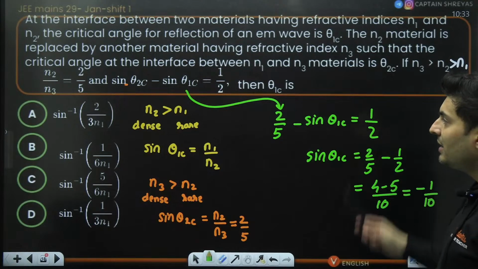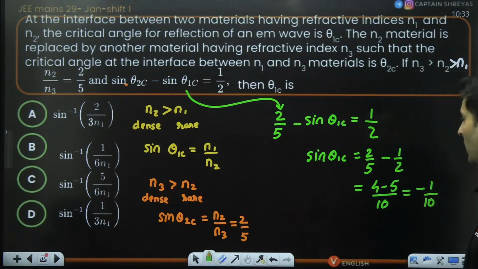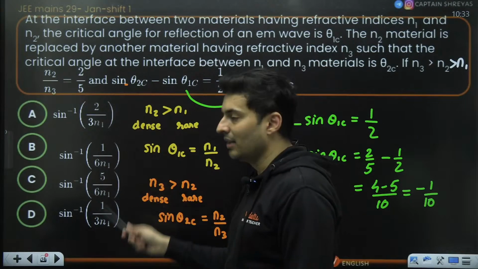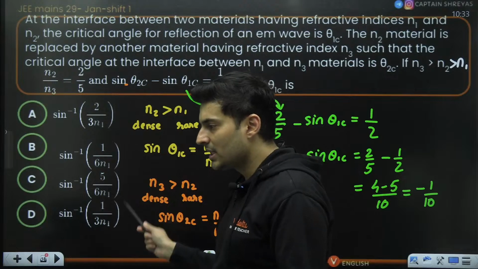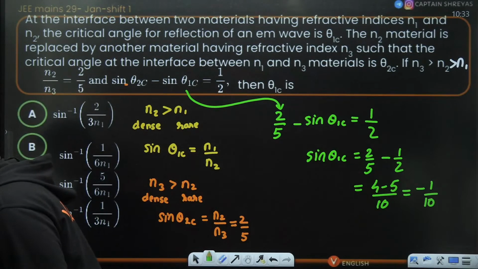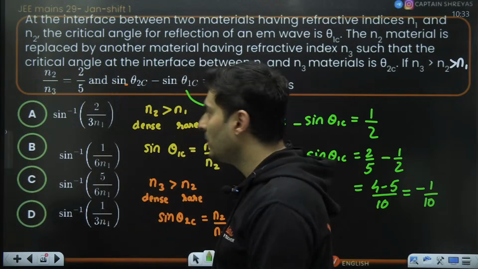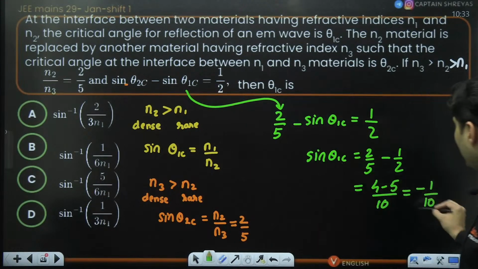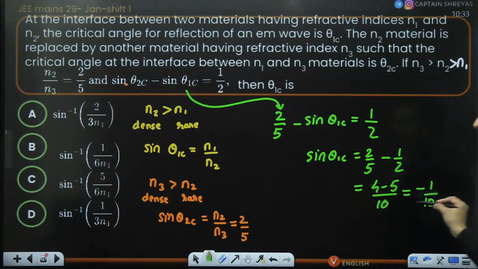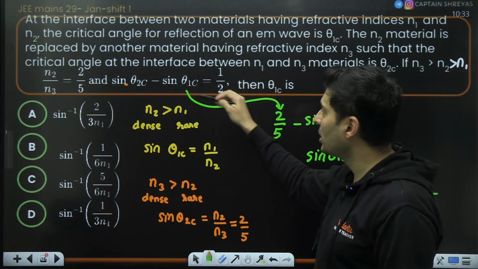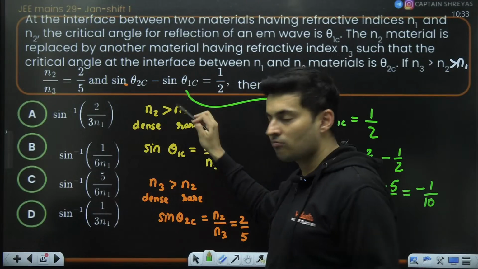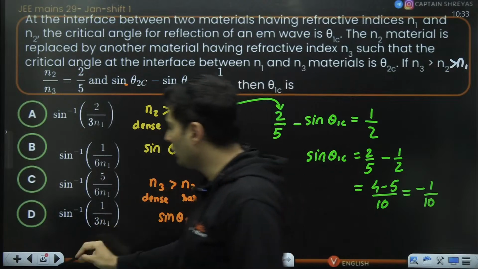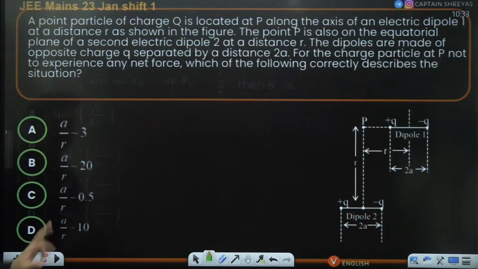As you can see, none of the options are matching. Also, none of the answers should have N1 in the answer. Definitely this is going to be wrong. I hope this is absolutely clear. The answer is creating an issue over here, that the answer is negative. So something was definitely wrong in the question. Maybe it was this minus this. Who knows? So the question also is wrong, options also are wrong, none of them are matching. This should be a bonus question.